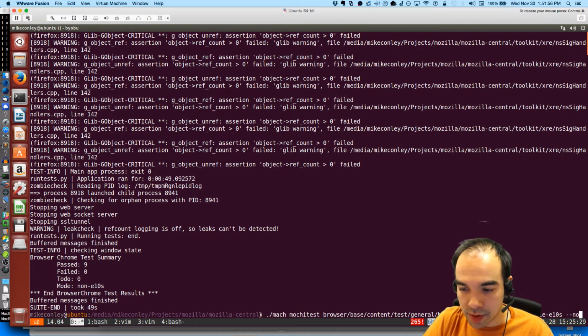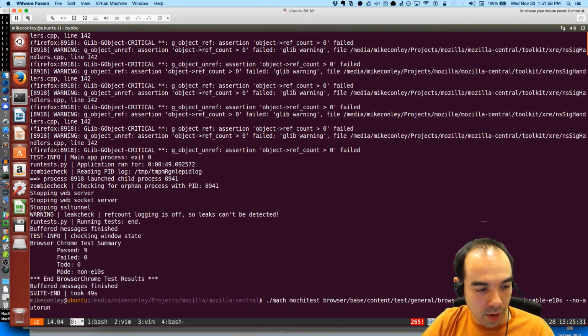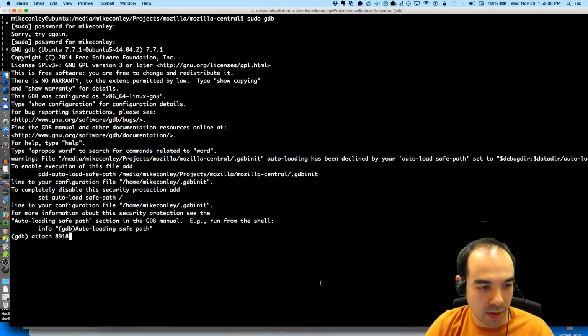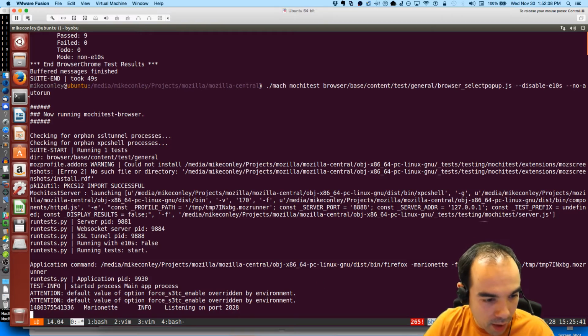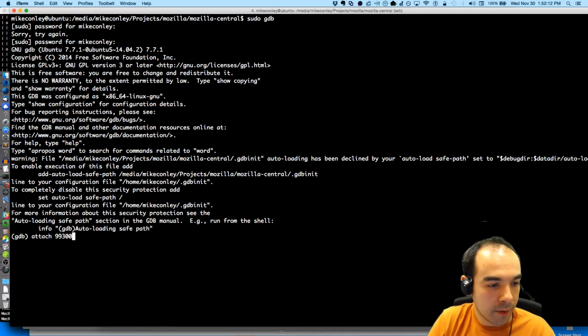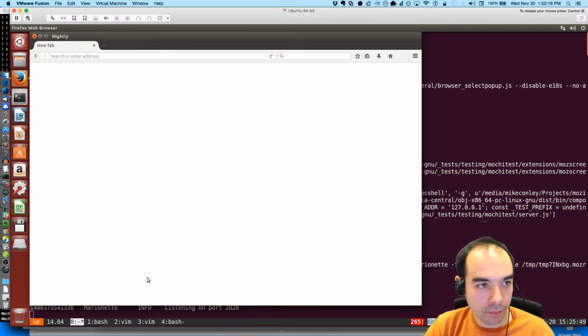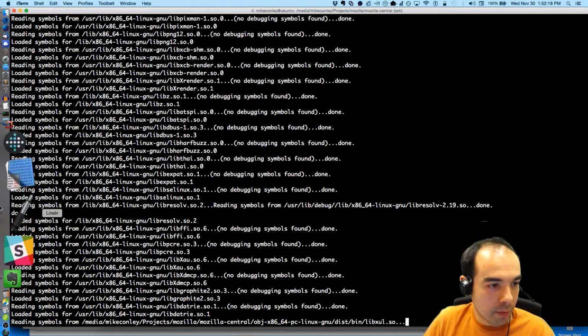So what I'm going to do is attach the debugger before the test runs. So I'm going to make the test not run automatically. So it's process 9930. That's right here. Application PID is 9930. We're attaching. And then I'm going to set a breakpoint.